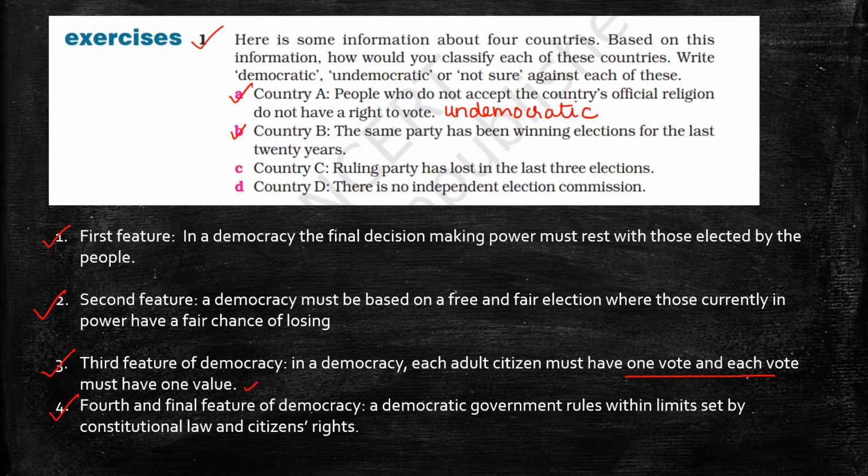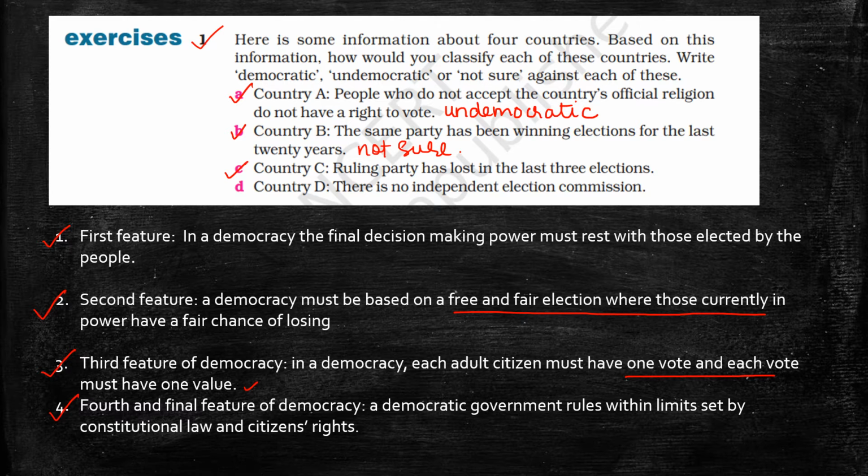Country B, the same party has been winning elections for the last 20 years. Applying feature number two, a democracy must be based on a free and fair election where those currently in power have a fair chance of losing. So it can win the election, and it can also lose the election. So we are not sure whether country B is democratic or undemocratic.